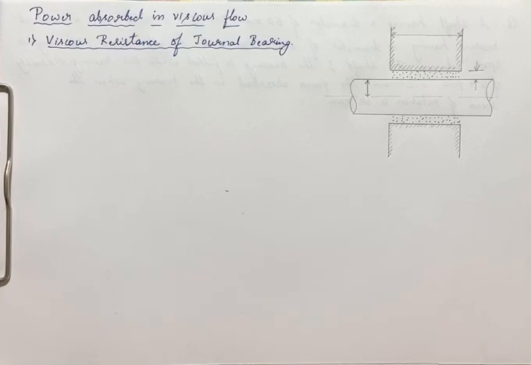Let us assume the oil in between the bearing has a greater viscosity. If it is a greater viscous fluid between the bearing, the power required to turn the bearing is very high.